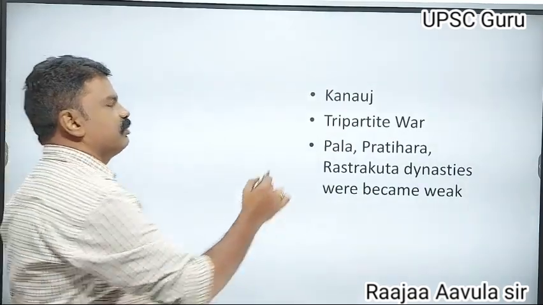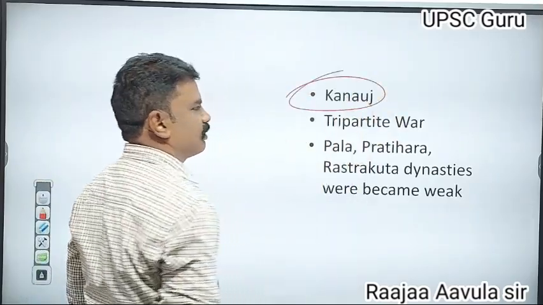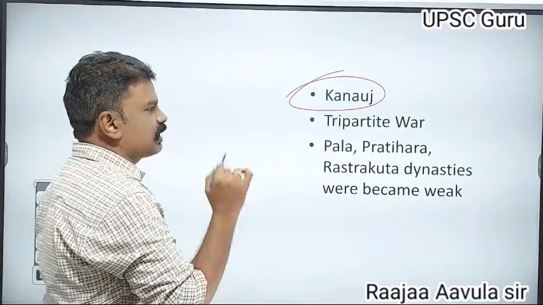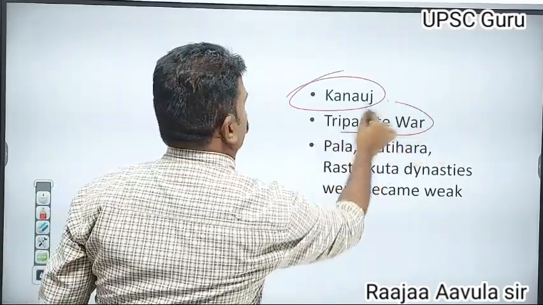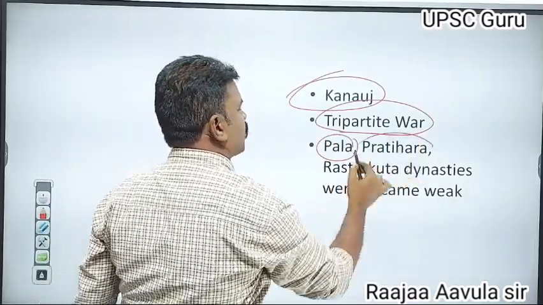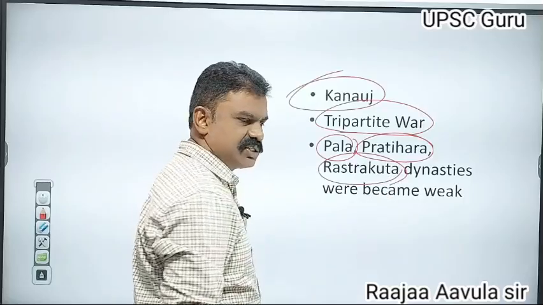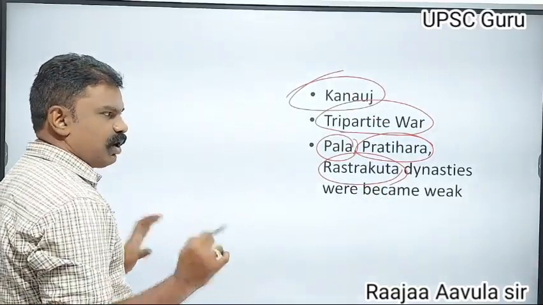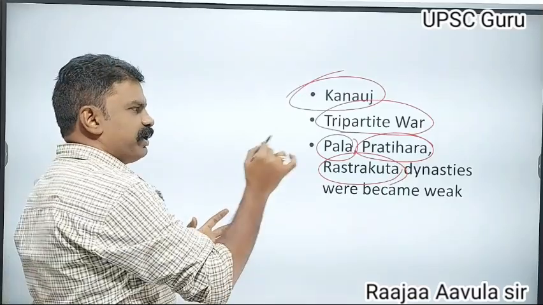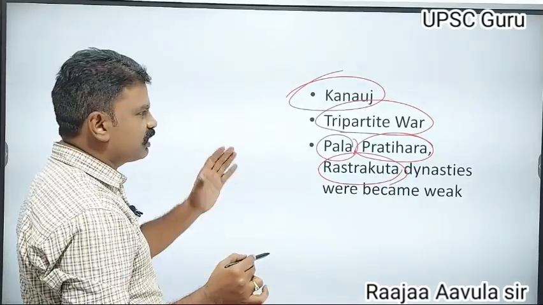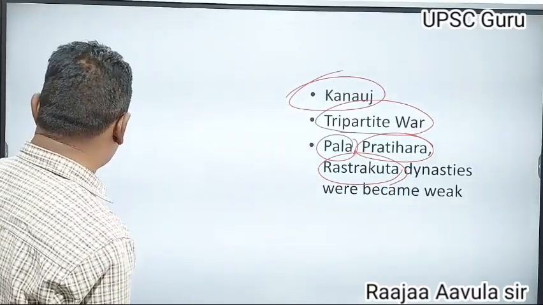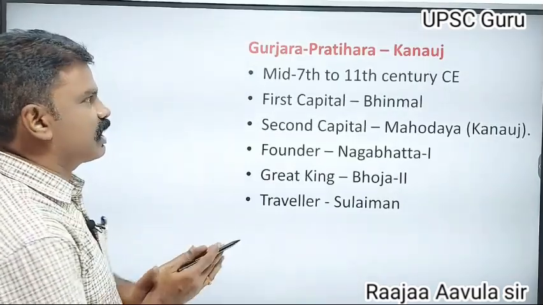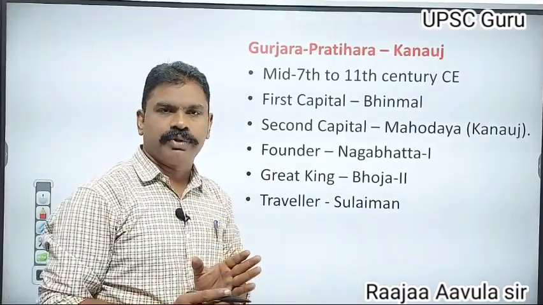Yes, after the death of Harshavardhana, Kannauj became very popular. For the cause of Kannauj, there occurred a tripartite war between the Pala kings, Pratiharas and Rashtrakuta dynasties. So in this tripartite war, all these became very weak. After this, the remaining other Rajput rulers started to rule. First, we will discuss Gurjara Pratiharas of Kannauj.